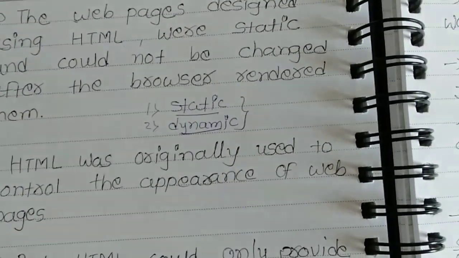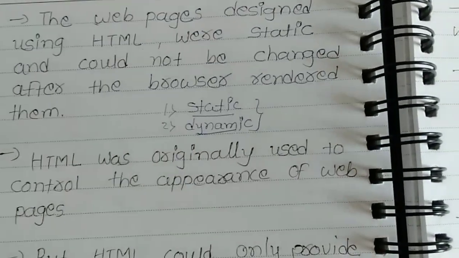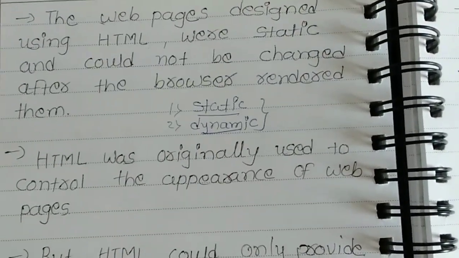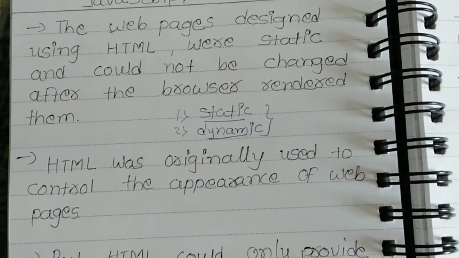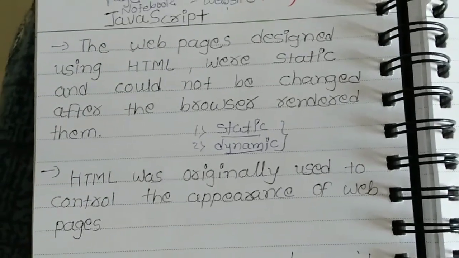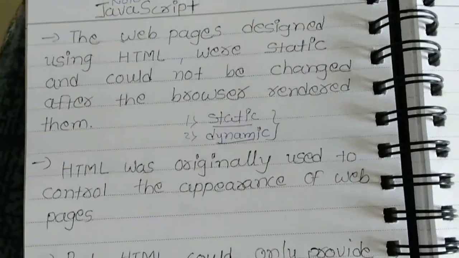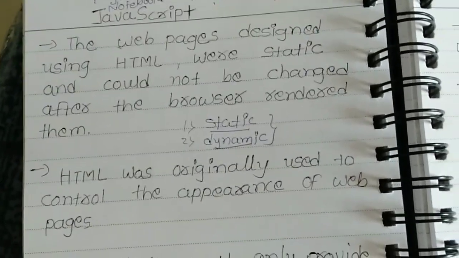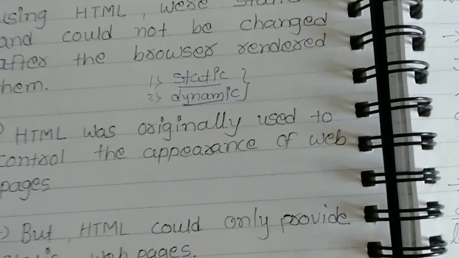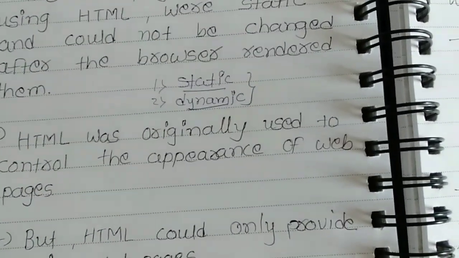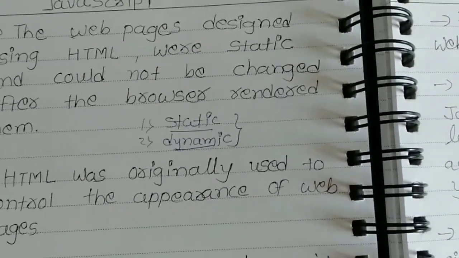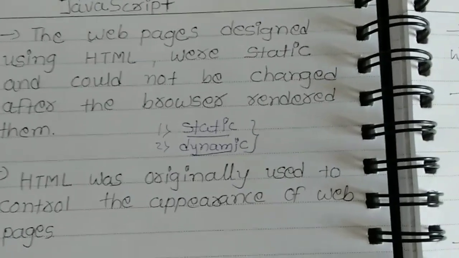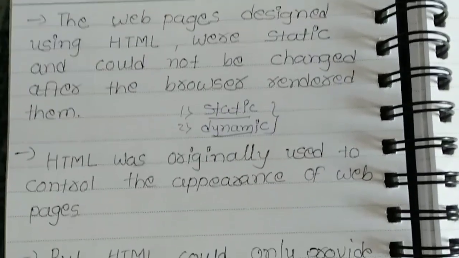But with HTML, you can't change your page programming.